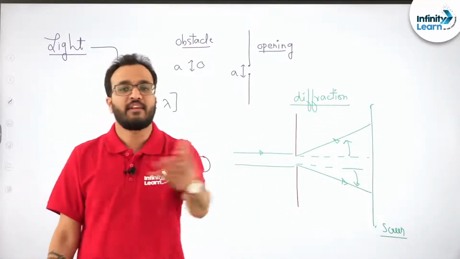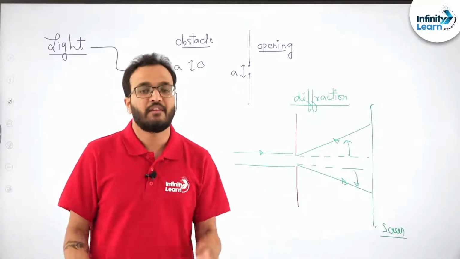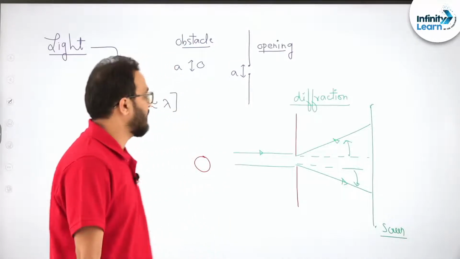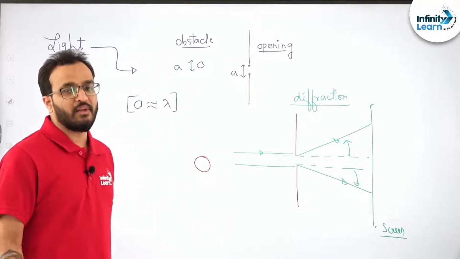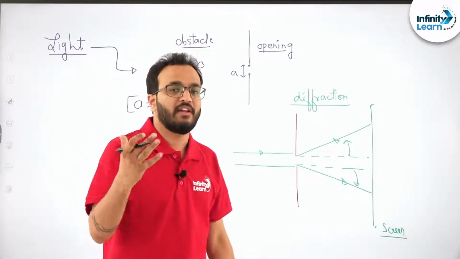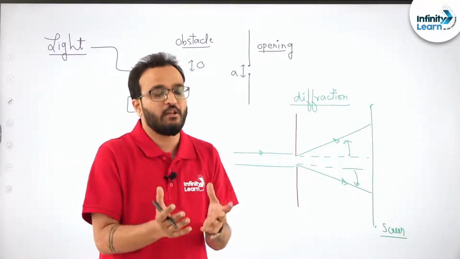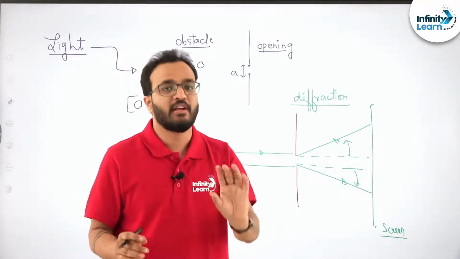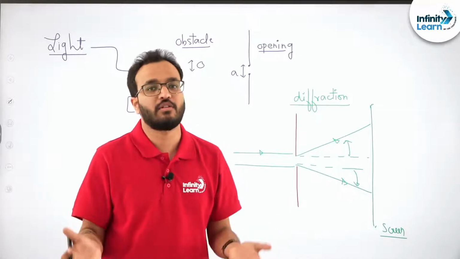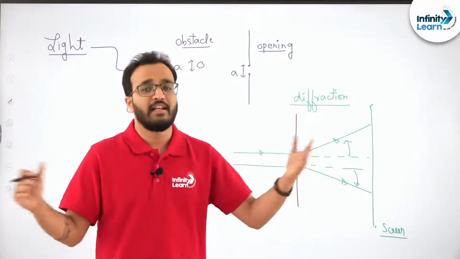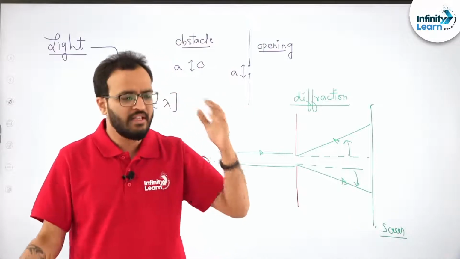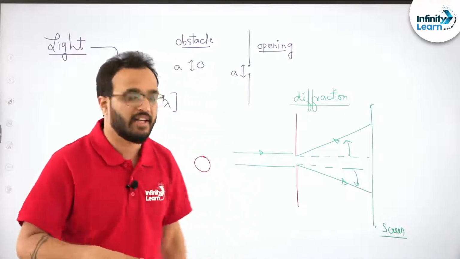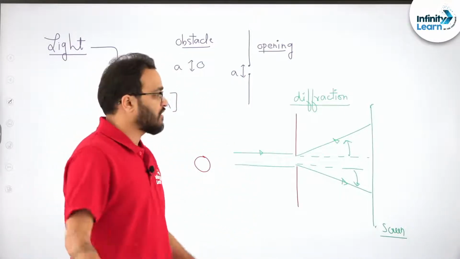But light waves cannot diffract with the objects which are kept in the room right now. It will diffract with very tiny holes or very tiny obstacles which come in between. What is the wavelength of visible light? You will say, sir, the wavelength of visible light is about 350 to 750 nanometers. So do we have any obstacle of that size right now in our room? No sir, right now in your room you have a camera, lightings, a screen, whatever. Even this marker is very huge compared to the wavelength of light, right? So diffraction is not possible with such big objects.